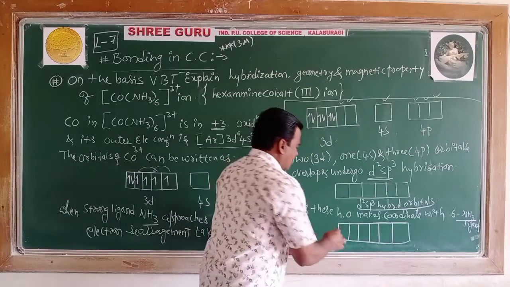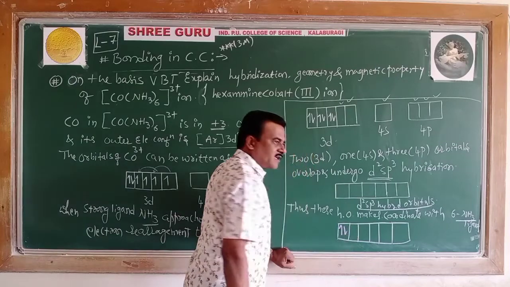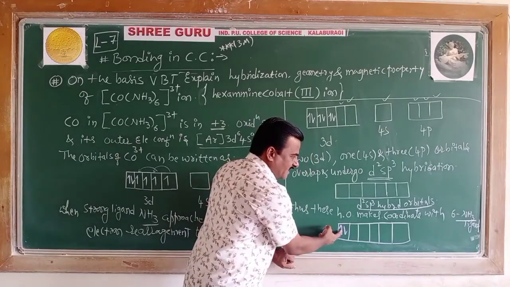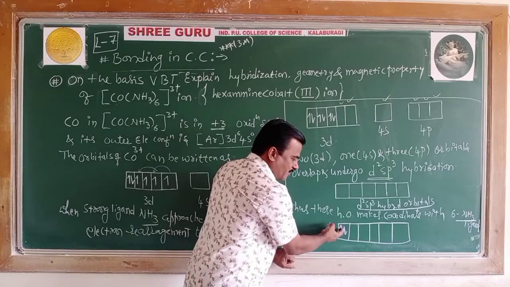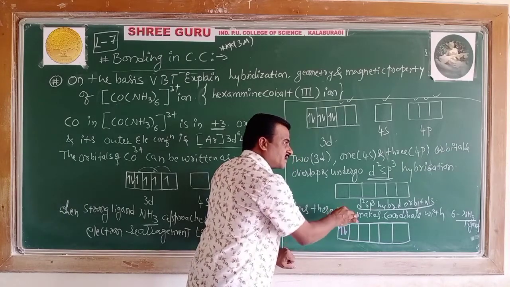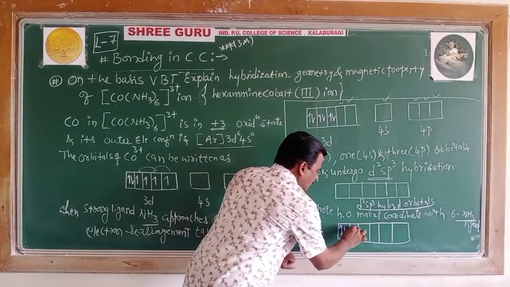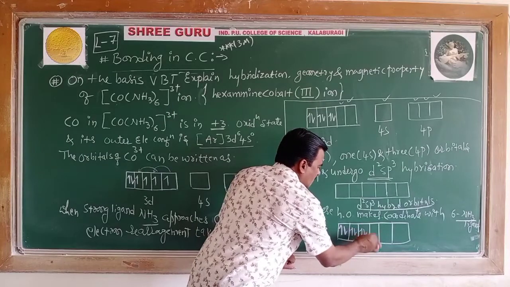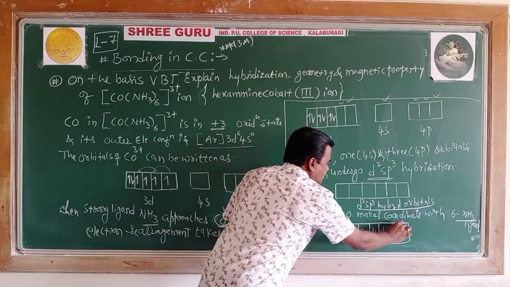So let me represent the pair of electrons with colored chalk, or else I can write NH3 directly here. There is no issue if you write an electron pair with opposite spin, or you can mention the neutral molecule NH3 itself. So the third amine ligand is donating, then the fourth one, fifth one, sixth one.